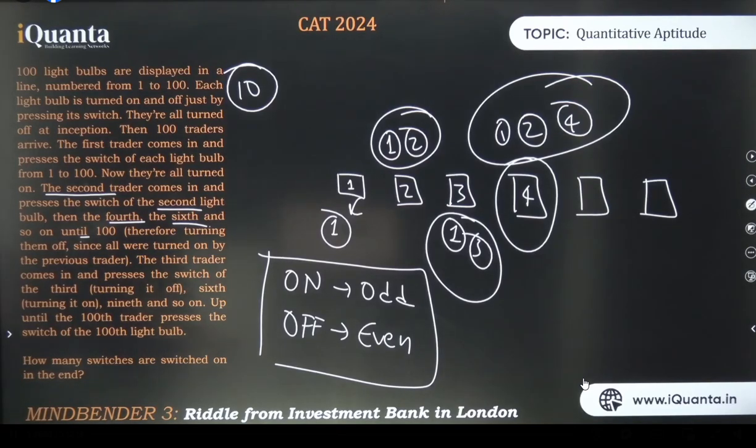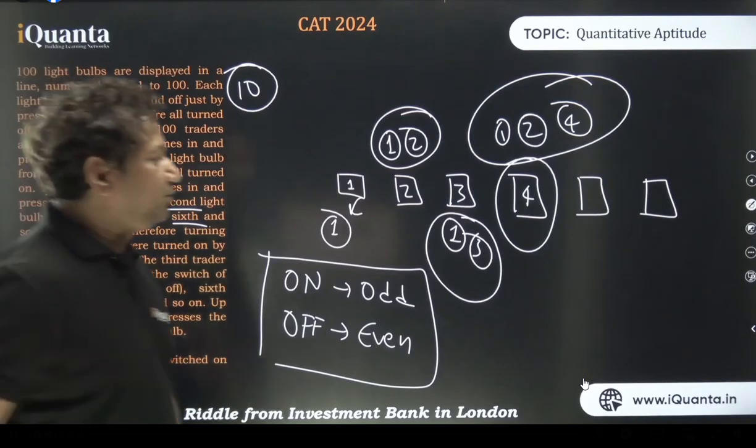Anurag, if two people touch it, it will be off, right? Initially it was off. At the 0th step, in the beginning, at the inception, they were all off. First touched it, it became on. Second touched it, became off. Third touched it, became on. Fourth touched it, became off. Exactly. One is untouchable. Anurag, is that clear? So just say, touch me an odd number of times, I'll remain on. Touch me an even number of times, I'll remain off.